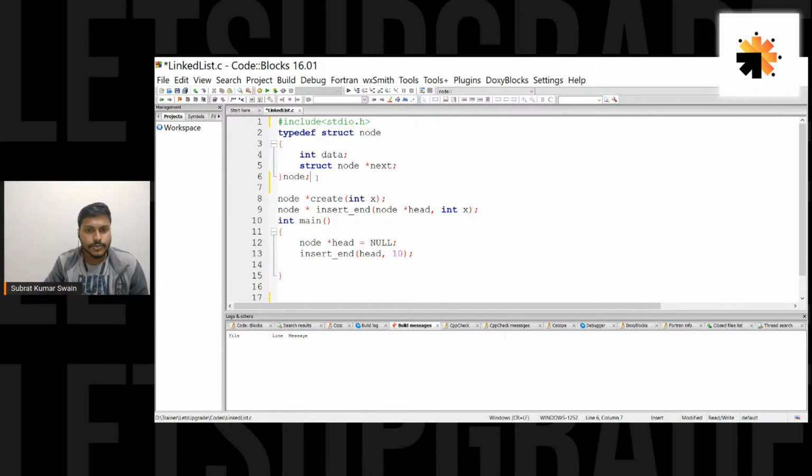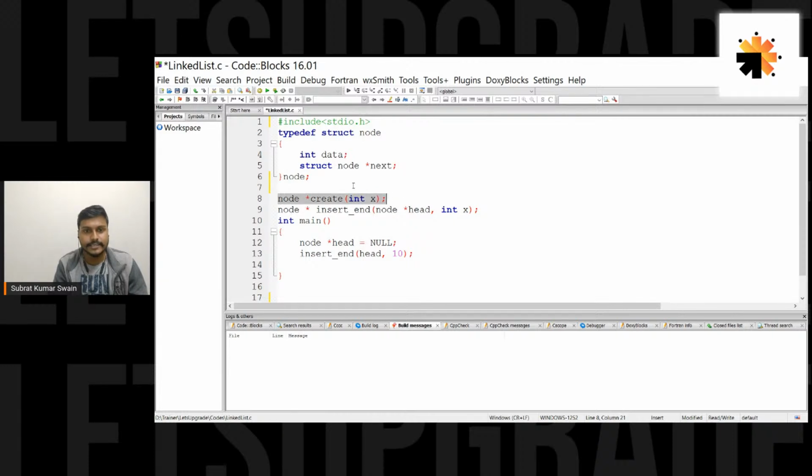Okay, so node star create, as I said, this create thing would have only one task. It would create a new node, and it would return the memory of that new node. If you see here, I have taken an argument. Basically, it would take the data of the new node. So let's define this create node.